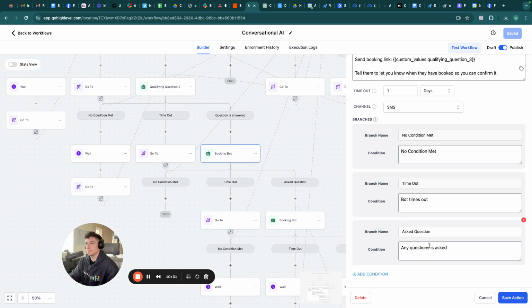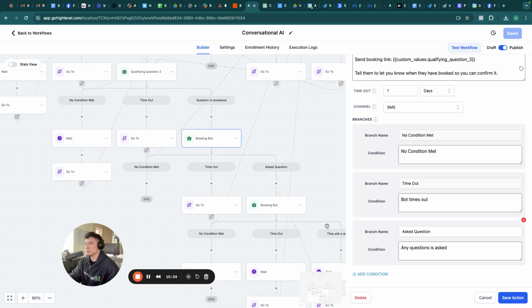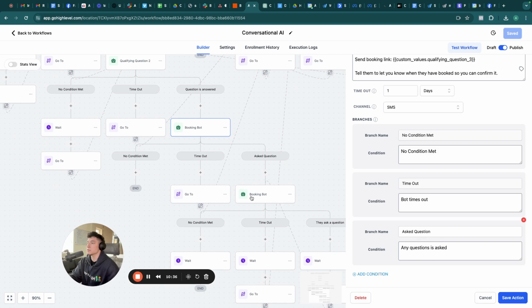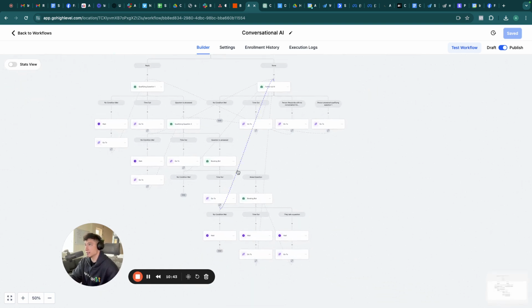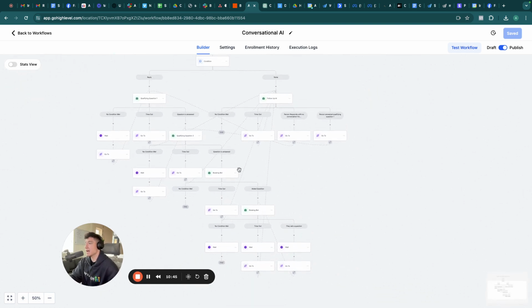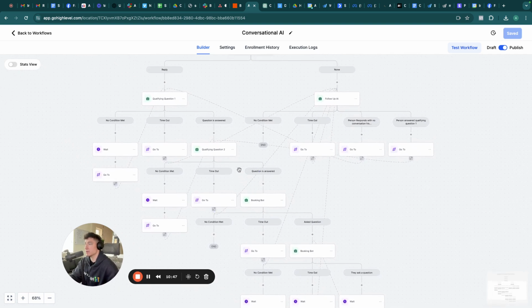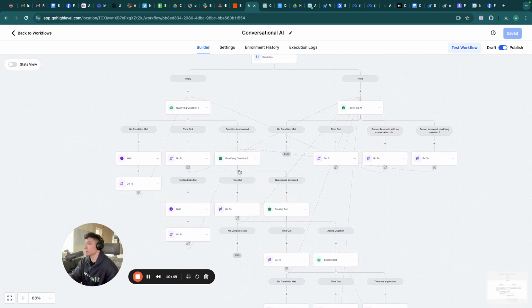And if they ask any questions, then we can continue to make sure that the bot is going to respond to those questions and address all of their needs. So this is how this works here. This is how you're going to create the sequence, and you're going to do it exactly how it is shown here, because this is how we've undergone testing in multiple different ways. It's the best way that we've been able to execute this. So qualifying question. You've got 3 scenarios: no condition met, timeout. These are standard. They're going to be there. You can't delete them. And then you have question is answered.